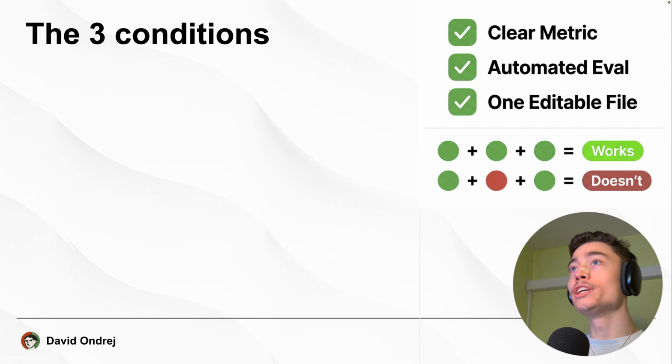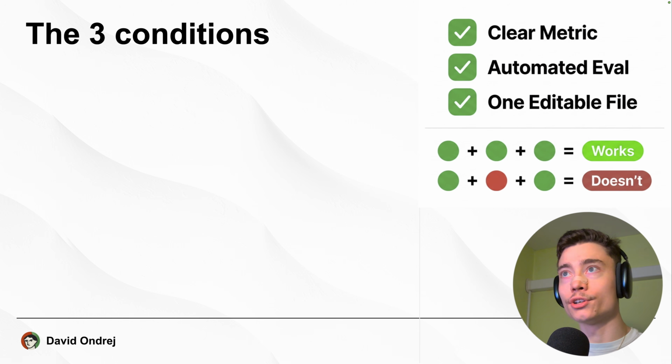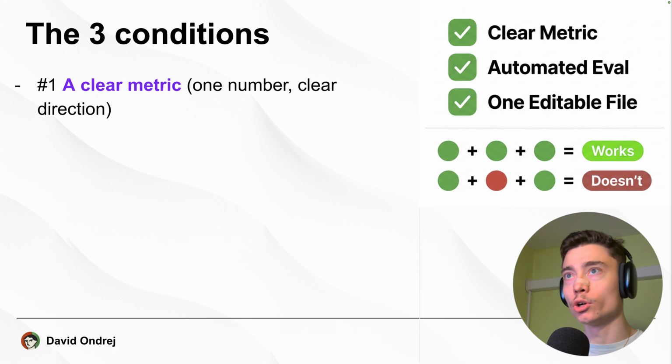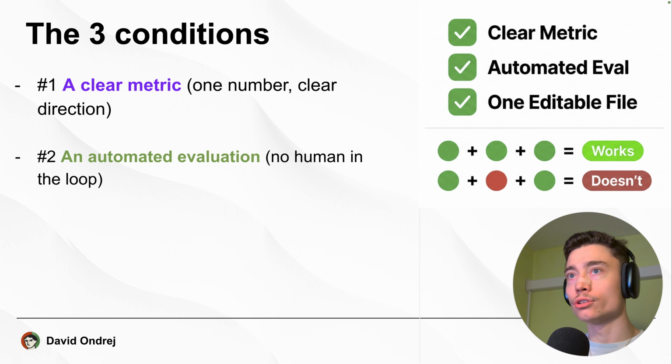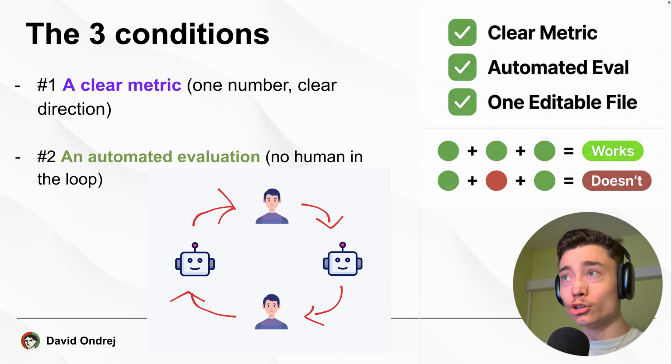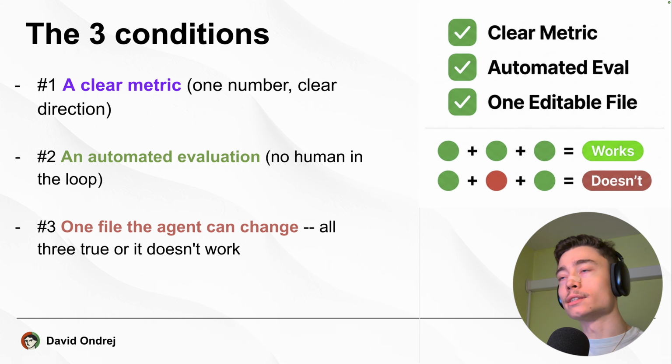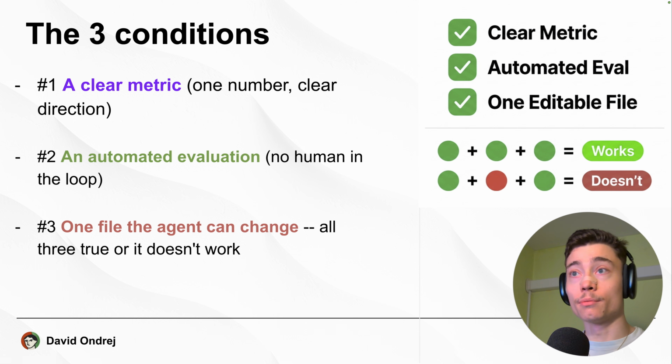So these are the 3 conditions that decide whether your auto research loop will be successful or will be a failure. Number 1, a clear metric. One number, a clear direction you want to go in. And number 2, an automated evaluation where there isn't a human in the loop, right? If you, the human, need to be in the loop, it'll be so slow and it will not be auto research. Sure, it still can be research, but it will not be auto research. It will not be running while you sleep. And number 3, there's one file that the agent can change. Not two, not zero, one file. And you need all of these three conditions for auto research to work.